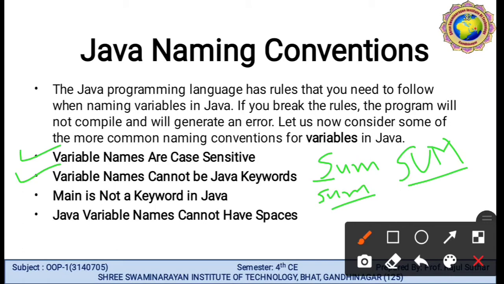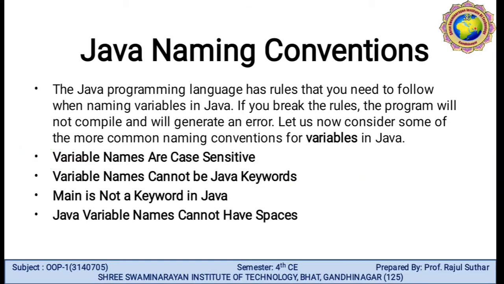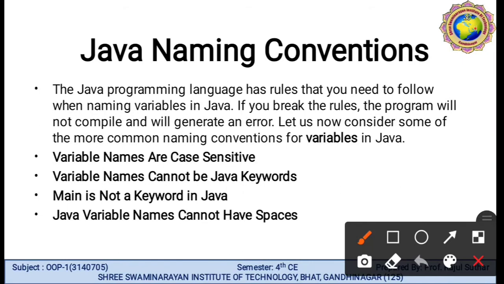Variable name cannot be a Java keyword. We cannot use Java keywords like int, float, static as a variable name, because a Java variable name cannot be a Java keyword. Main is not a keyword in Java.